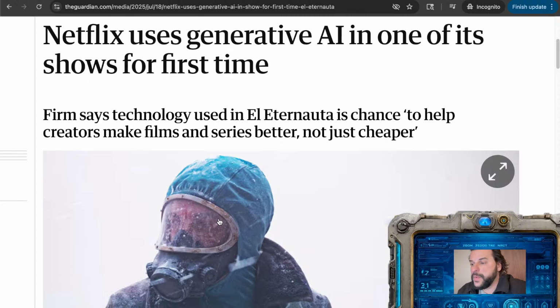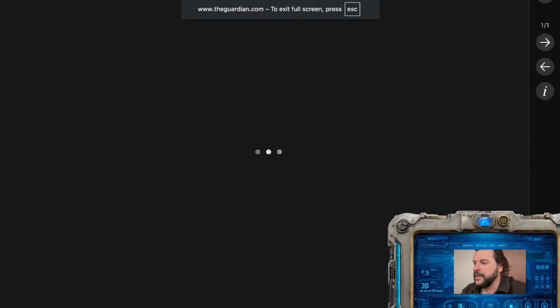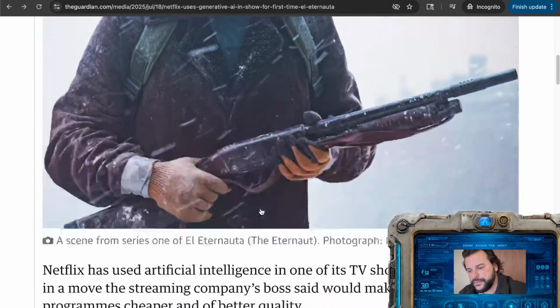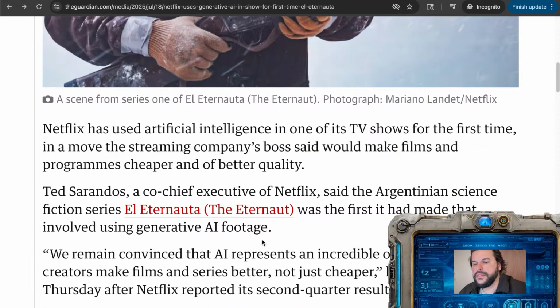Like I said, no high expectations, even though AI has very good high quality, right? A very real look, it varies. It has all these styles, not only the realistic, but all these styles. Okay, I clicked it by accident. So El Eternauta, the Eternaut. I might take a look at that later.